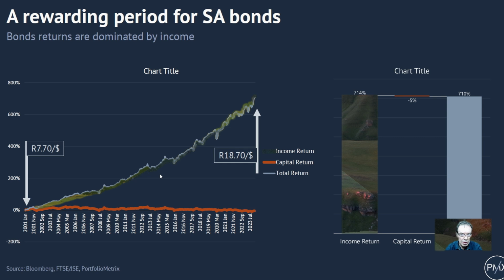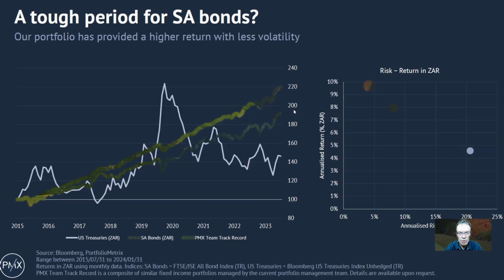Now, if we look at what the bonds did since 2001 up until 2023, it's basically a 22-year period. Over this period of time, we can see the interest that's been paid out on the bonds, and at the bottom we can see what the resultant capital return was. Now, looking at the net result over that period of time, we can see that the income alone gave us 714%. The capital, when we added or subtracted it, detracts about 5%, which gives us a 710% return over the 22 years, which is not bad.